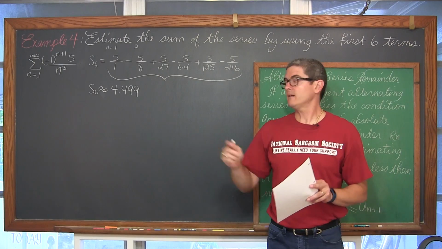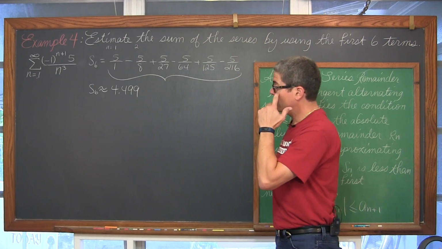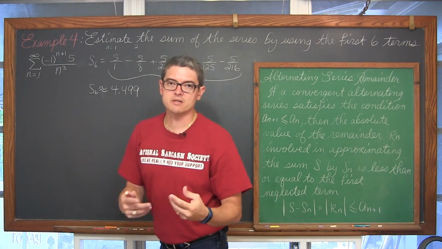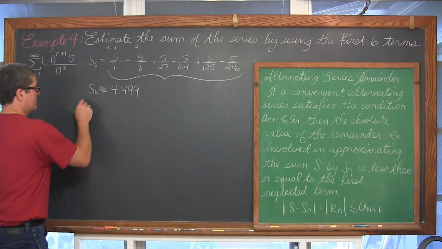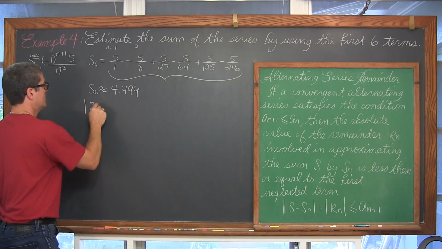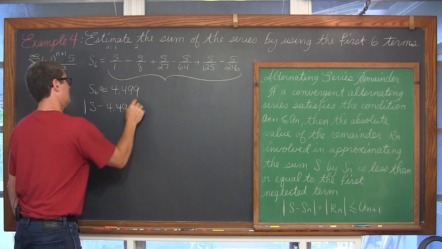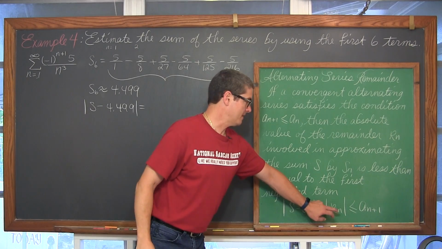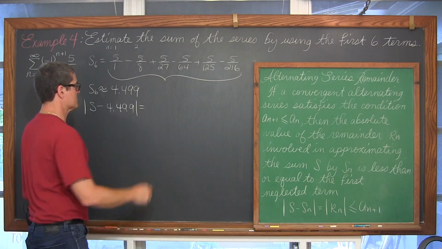Now, that estimate kind of has a margin of error, right? And can we give a range of values that represent where the sum of the series might actually be? Well, over here we have the absolute value of S, the sum of the series we don't know, minus 4.499 is, of course, that remainder, and that remainder has to be less than or equal to a sub n plus 1.